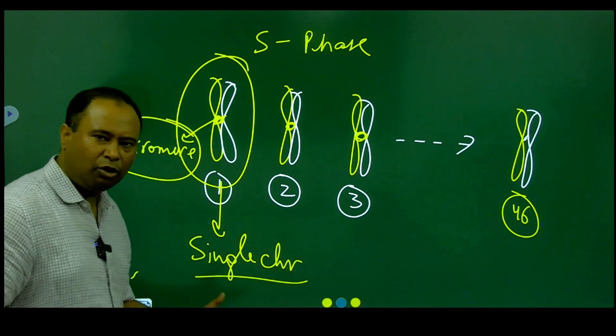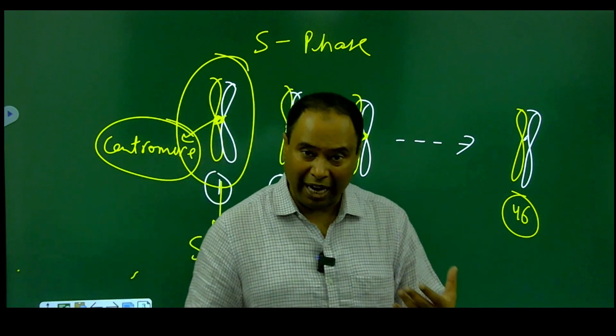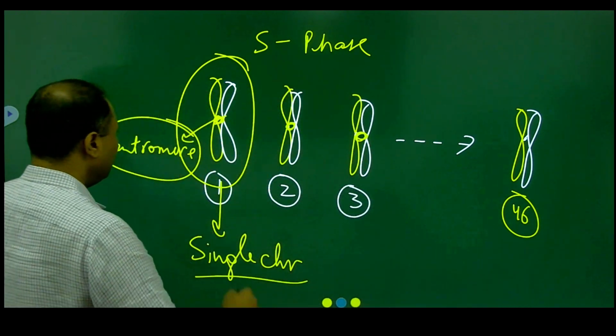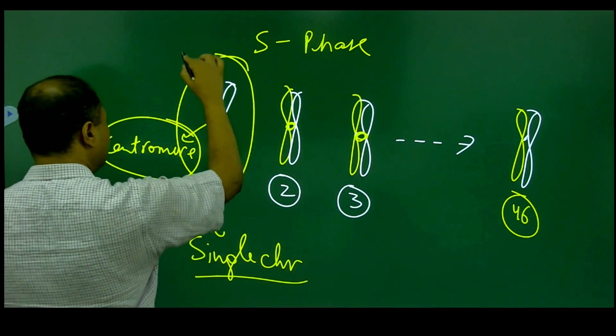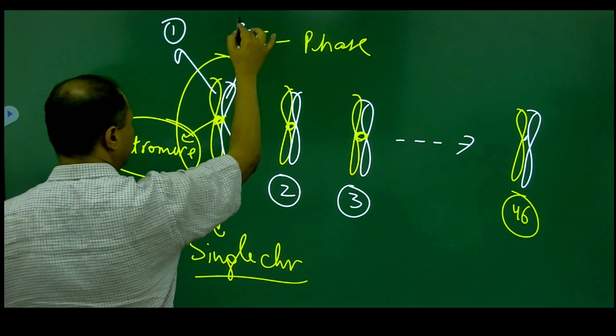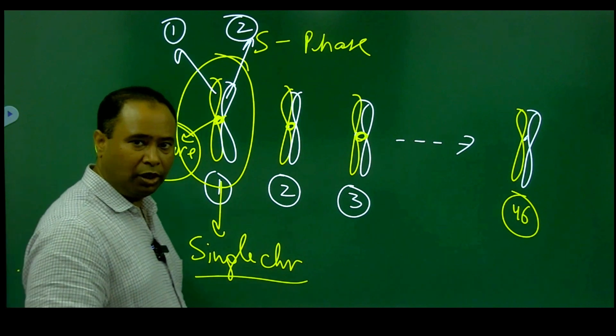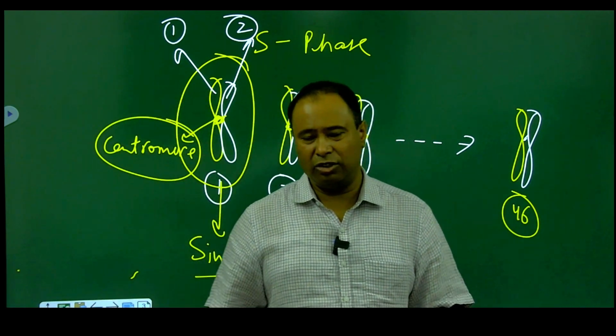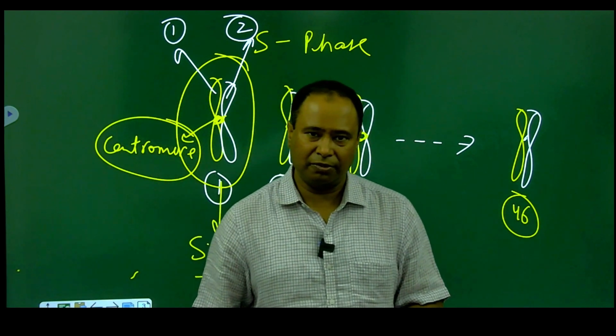But the single chromosome has 2 sister chromatids. This is sister chromatid number 1 and this is sister chromatid number 2. So each chromosome has 2 sister chromatids.